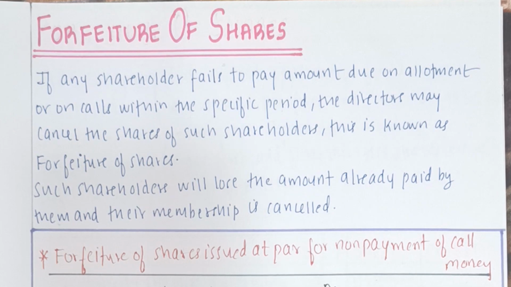So in today's session we'll study about forfeiture of shares. In simple words, forfeiture means cancellation of the shares because the particular shareholder has not paid the call money. If any shareholder fails to pay the amount due on allotment or due on calls within a specified period, then the directors may cancel the shares of such shareholders, and cancellation of shares is known as forfeiture of shares. Such shareholders will lose the amount which they have already paid and their membership will also be cancelled.